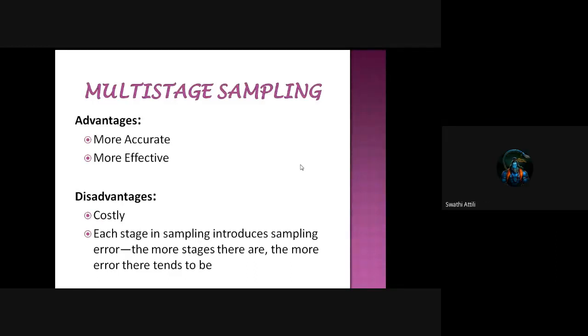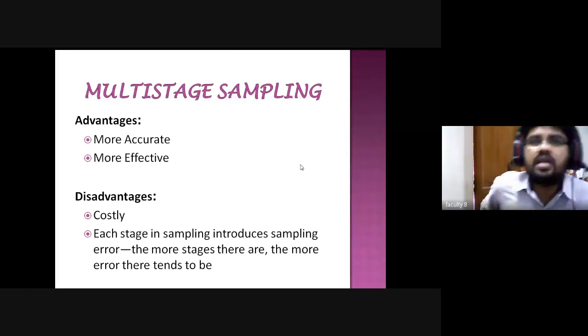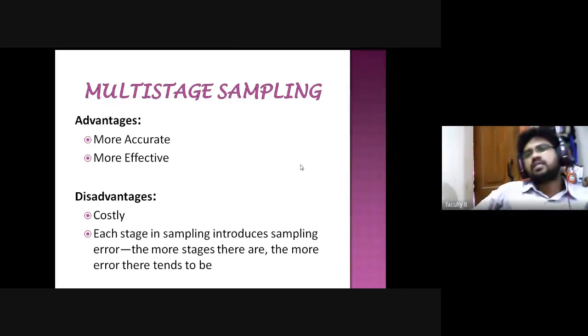Then we will discuss what the advantages of the multi-stage sampling method are. When you apply this multi-stage random sampling method, you will get more accurate results that can represent the whole nation. For example, as I told you, what are the problems faced by farmers, or the main reasons for farmers' suicides.